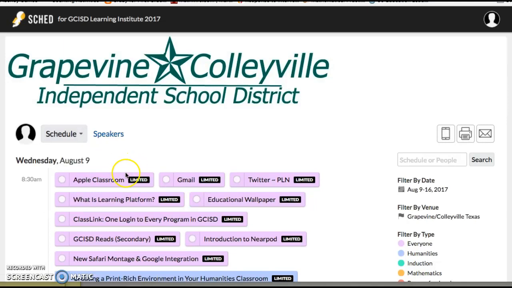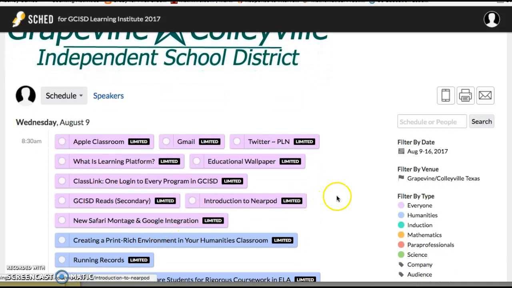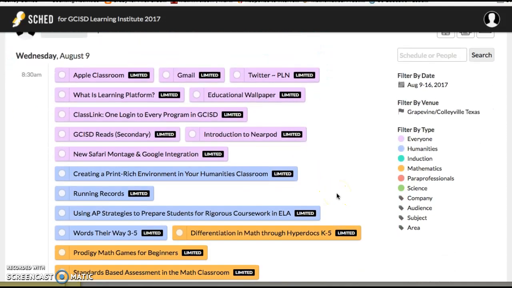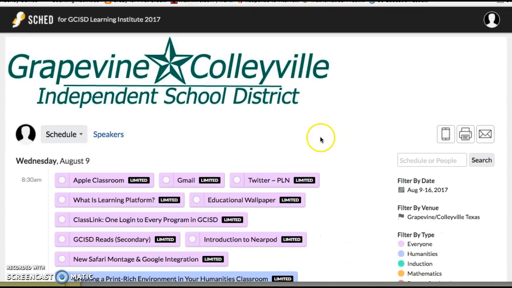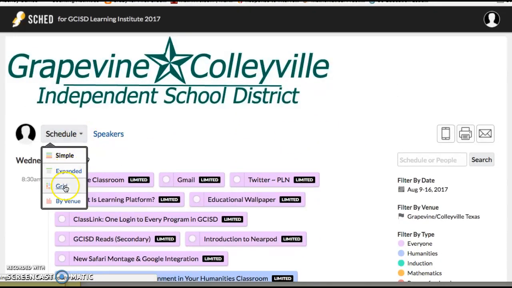The great thing about the simple view is it shows you the whole name of each session, which is great to see. And it's organized by all the sessions by when they start. But it doesn't tell you anything about when those sessions end. So some of these sessions might be 20-minute sessions, some of them might be 45 minutes, some might be an hour, some might be 90 minutes, but you don't know that just looking at this simple view of the schedule. So I would suggest using the grid view of the schedule.